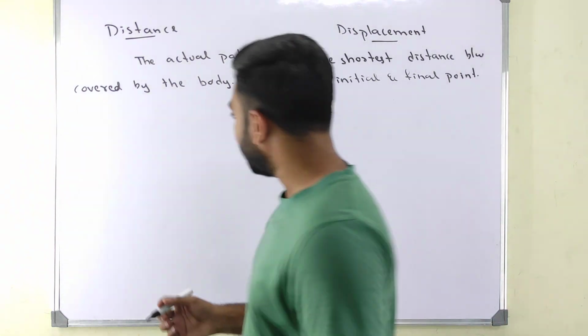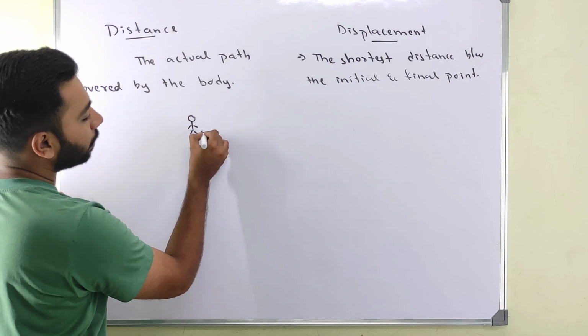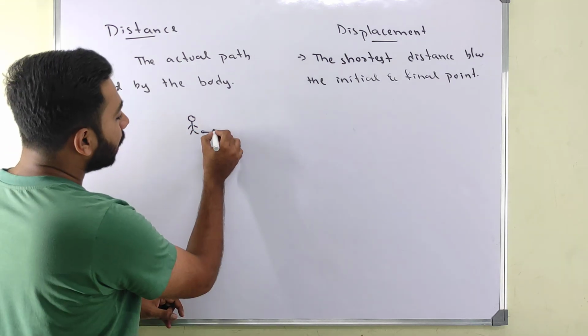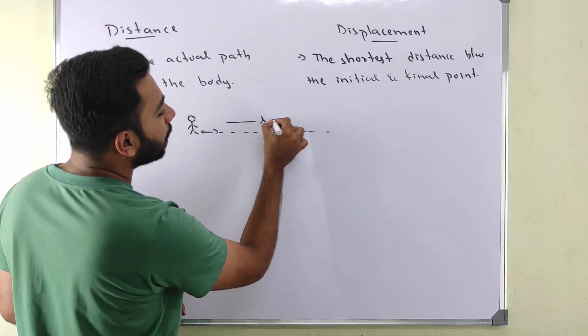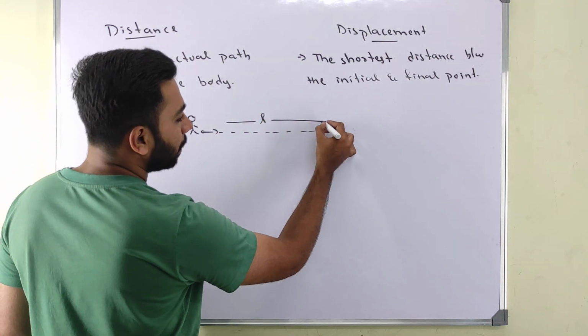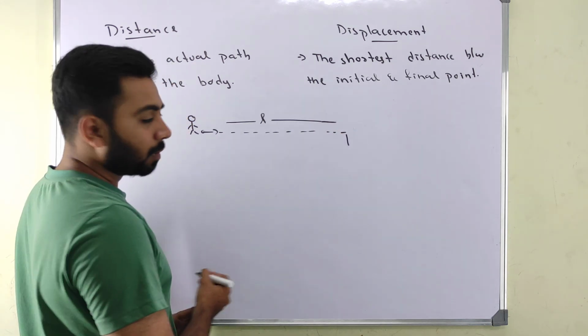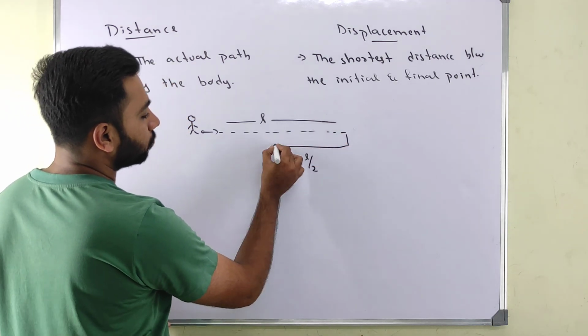Now one example if I take, suppose a person is starting to move in this direction, he moved like this. Let's say length L he moved. Now after some time what happened? He took a U-turn and he traveled back till L by 2.